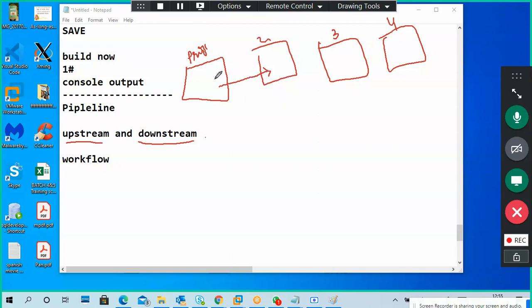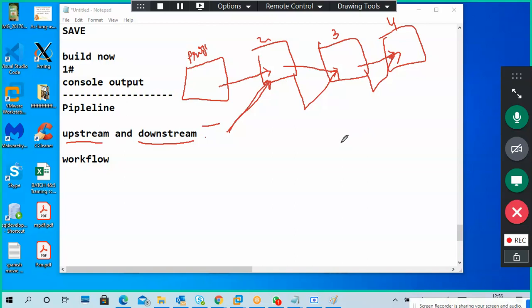If the second is successful, do the third, and if the third is successful, do the fourth. You can create 4, 5, 6 projects, and in each project's post-build setup you tell it, if successful, build the next one. So you link all these projects together.